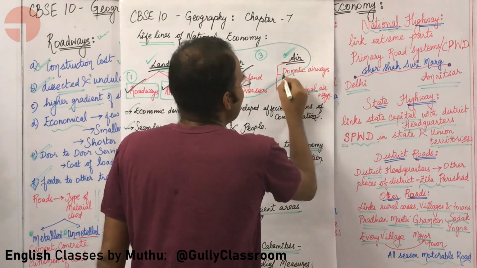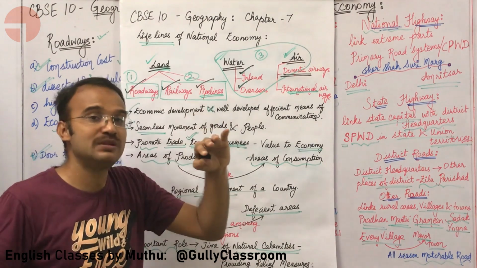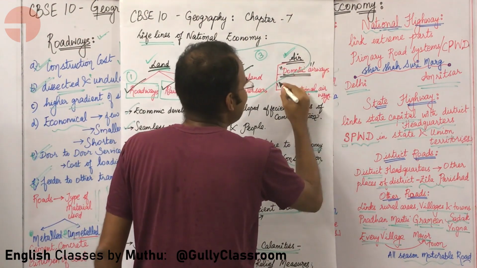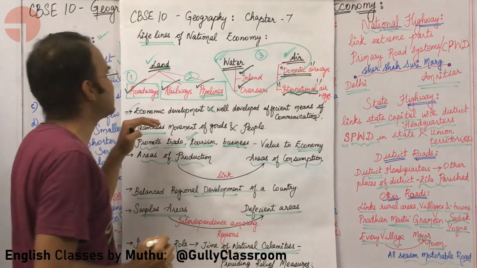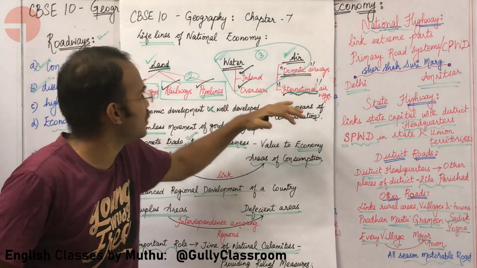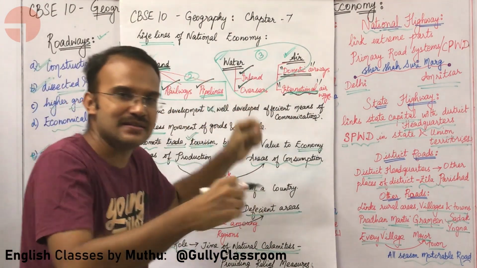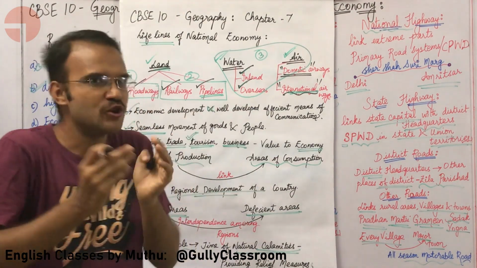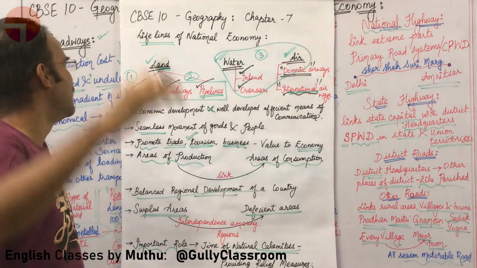What about airways? In airways, you are transporting something via air. Here, there are domestic airways and international airways. These are the different types of transportations available, not just for goods but also for people.